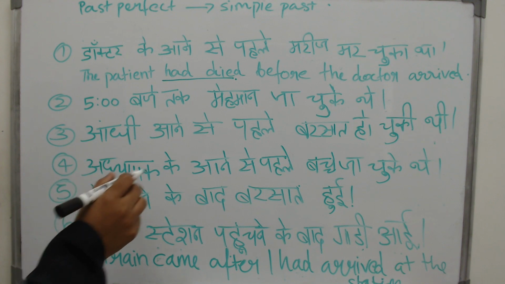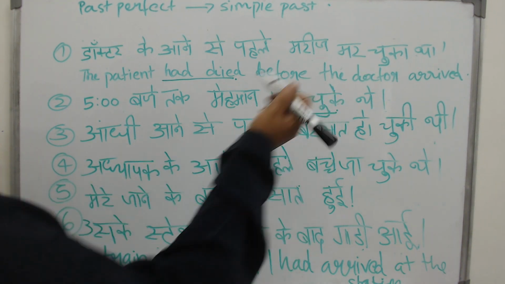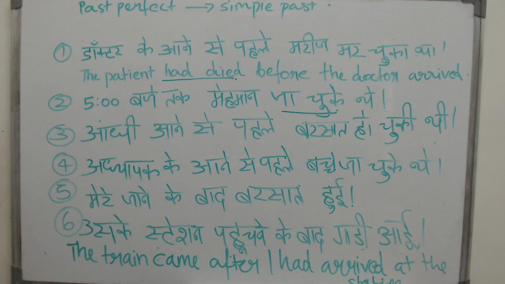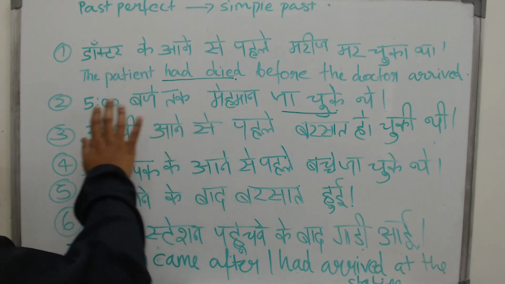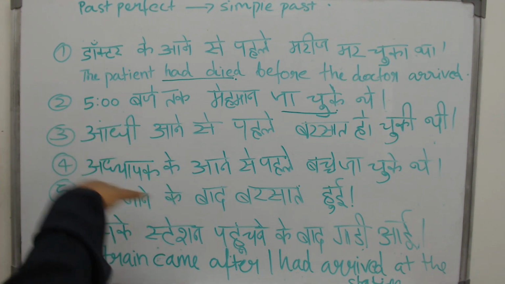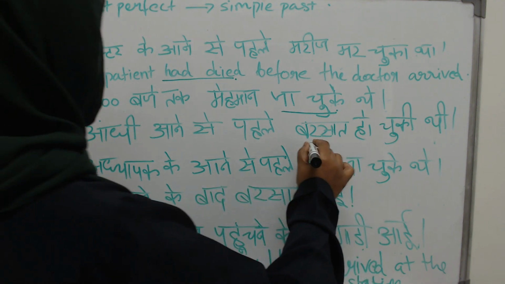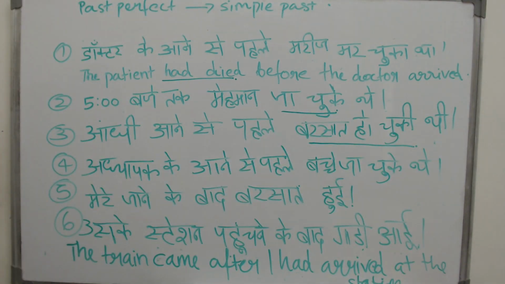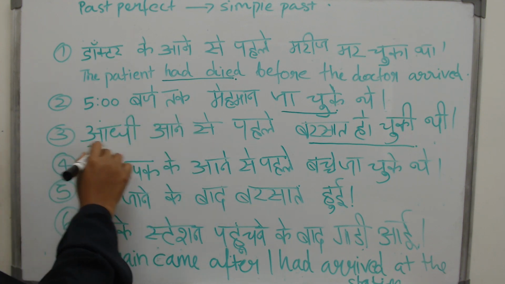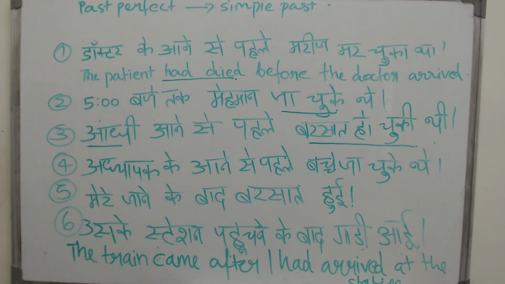5 baje tak mehman aa chuke the. What finished first? The guests, the mehman had all come. By 5 o'clock they had all come, which means what? They started coming at maybe 3 o'clock, 4 o'clock, and by 5 o'clock 5 बजे तक सारे मेहमान आ चुके थे. Then what? आंधी आने से पहले बरसात हो चुकी थी. बरसात finished, the rain finished. It was only after it rained that the storm started. आंधी आने से पहले बरसात हो चुकी थी.